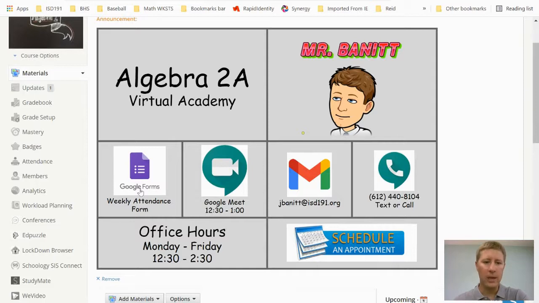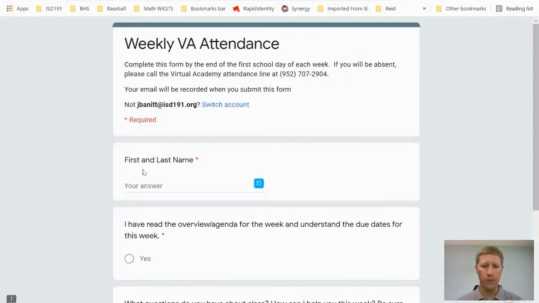First thing it says is the weekly attendance form. When I hover over that icon, the mouse pointer turns into a little hand, because that is a link. At the beginning of every week, you are expected to complete this form by the end of the first day of school that week. This week we do not have school on Monday or Tuesday, so our first day is Wednesday, September 8th. You would click on this form on Wednesday, September 8th, and complete it before 11:59 p.m. that night.